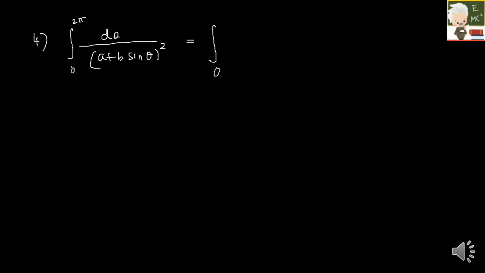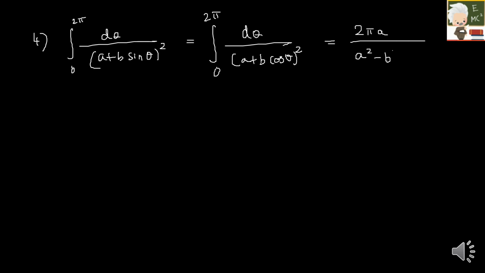And the fourth one is integral 0 to 2 pi d theta by a plus b sin theta the whole square, which is equal to, again for 0 to 2 pi d theta by a plus b cos theta the whole square for both. If you are able to deduce something of this type, then your answer is 2 pi a by a square minus b square whole power 3 by 2. So this is the fourth one.